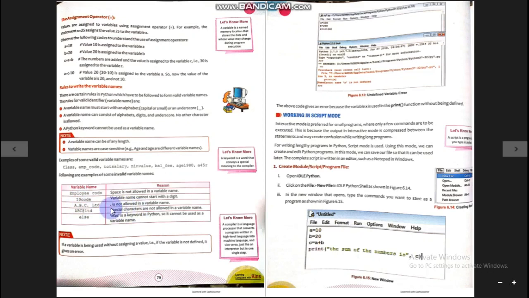A.B.C is not allowed, as a period is not allowed; you cannot use dots in a variable name. ABC with an at-the-rate sign is a special character, you cannot use it. Else is a keyword. You cannot keep a variable name the same as a keyword.